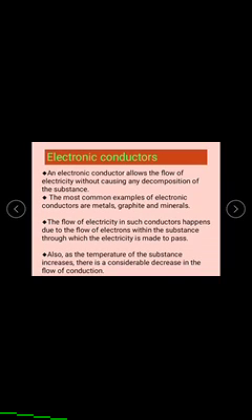The most common examples of these electronic conductors are metals, graphite, minerals. In this kind of electronic conductors, the electricity is generated by the flow of electrons.